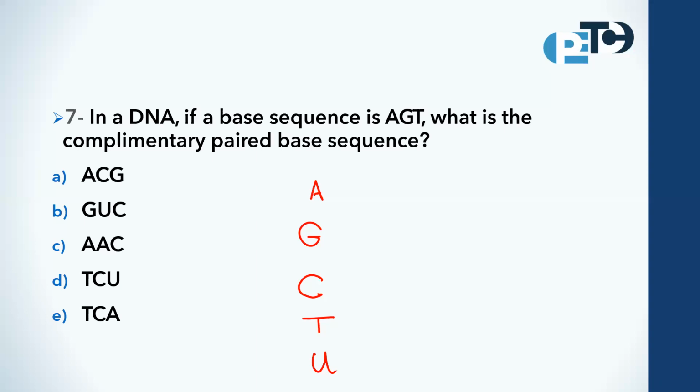Adenine and guanine are purine bases. What is the purine? This is the purine: 2 rings containing 4 nitrogens. This is the purine base.